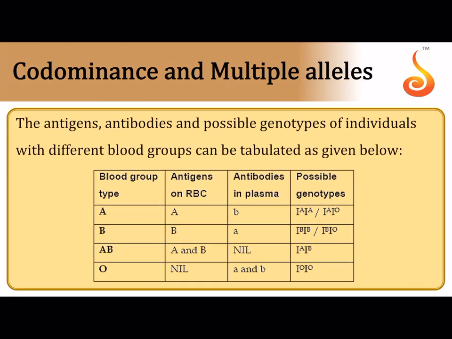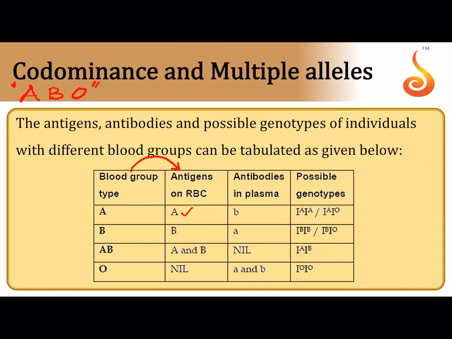The best example for codominance and multiple alleles is the ABO blood system in humans. This chart will give you a quick overview. What determines your blood group? Your blood group is determined by sugar polymers projecting from the plasma membrane of your RBC, and these sugar polymers are referred to as antigens.